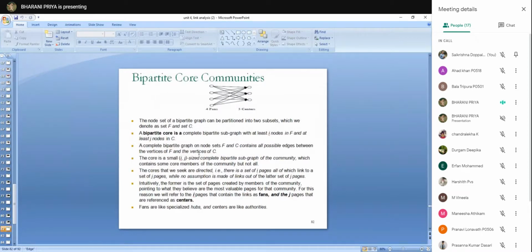So, what is a bipartite graph? In a bipartite graph, there are 2 sets of vertices, set A and set B. Here we have represented set A as fans and set B as centers. Why we named it, we'll see further. But we have 2 sets of vertices, and each vertex is connected with all the vertices of the other set, but no vertices of the same set are connected. This is bipartite.